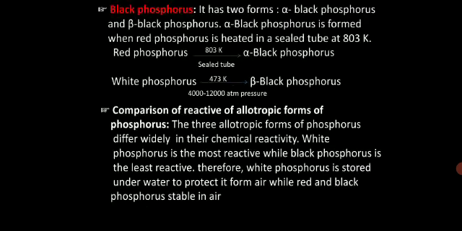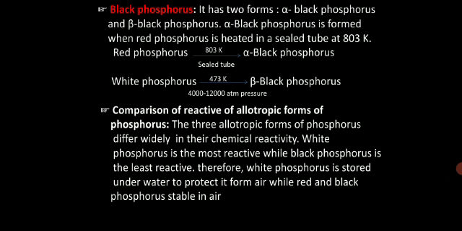So next is black phosphorus. We have already read red phosphorus. Black phosphorus is prepared by heating white phosphorus to around 473 Kelvin under high pressure in an inert atmosphere. Black phosphorus has two types, alpha black phosphorus and beta black phosphorus.